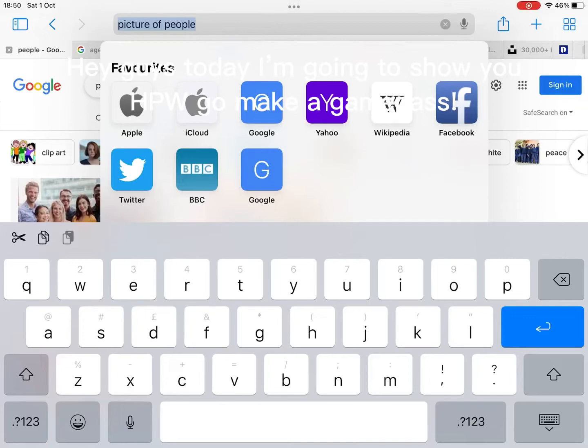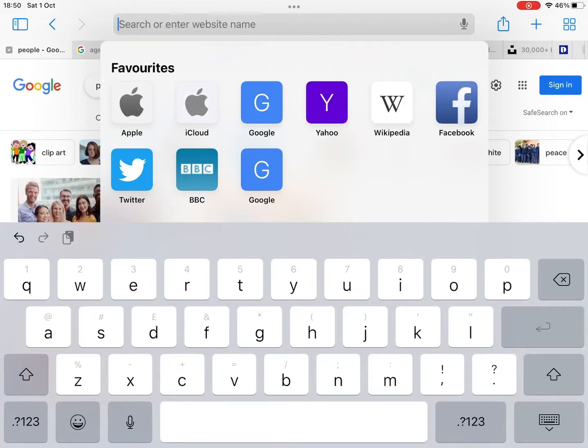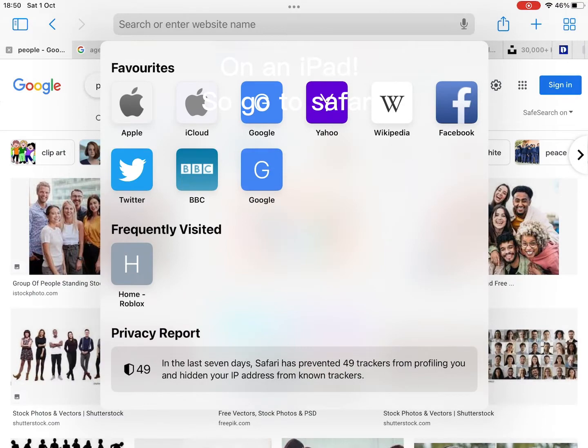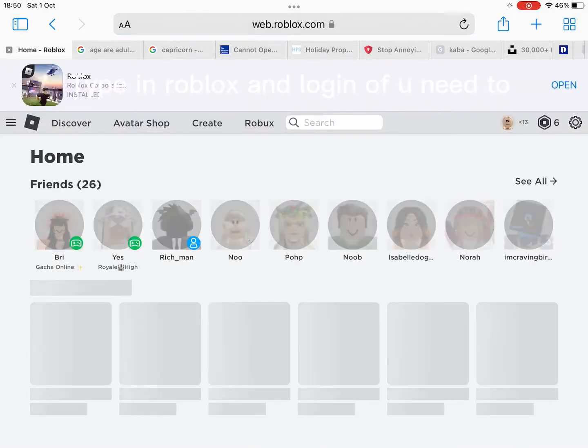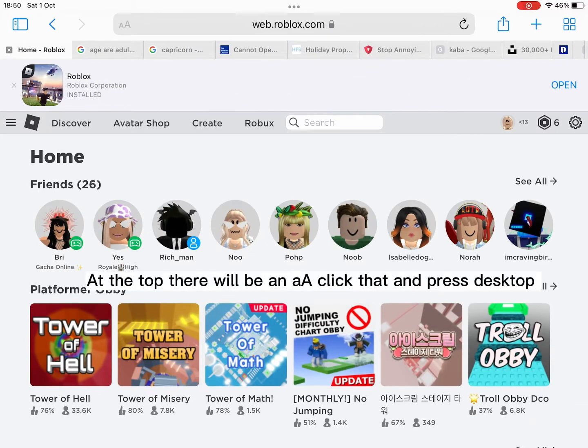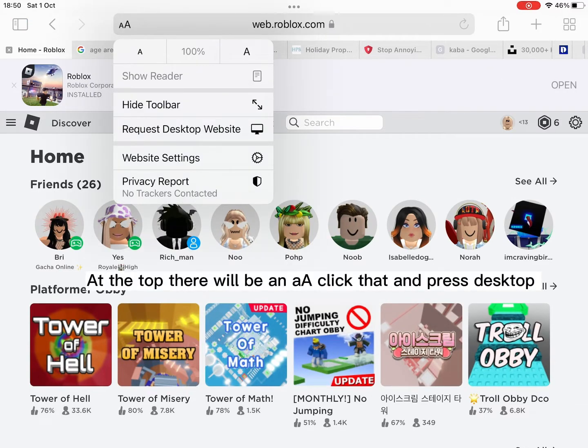Hey guys, today I'm going to show you how to make a game pass on an iPad. So go to Safari. Type in Roblox and log in if you need to. At the top there will be an AA, click that and press desktop.